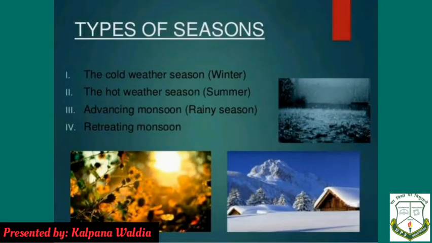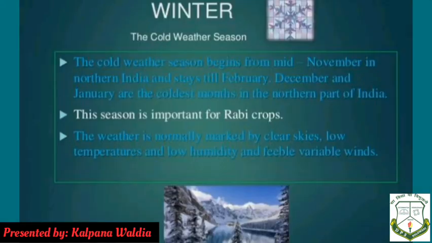Children, let us see the pattern of the Indian seasons: cold weather season, hot weather season, advancing monsoon and retreating monsoon. Let us see the features of the cold weather season. The cold weather season begins from mid-November in northern India and stays till February. December and January are the coldest months of the northern part of India. This season is important for rabi crops. The weather is normally marked by clear sky, low temperature, low humidity and feeble wind.